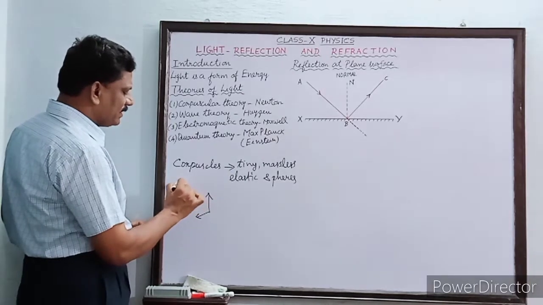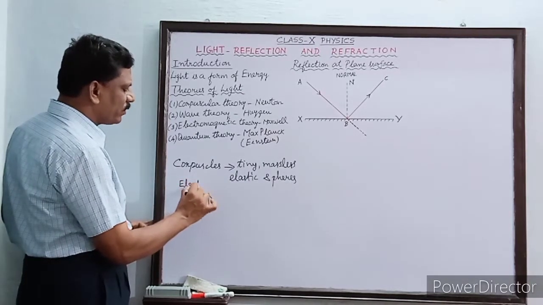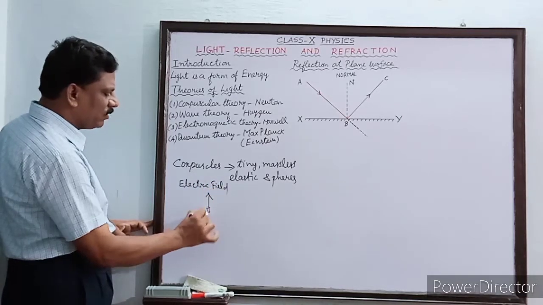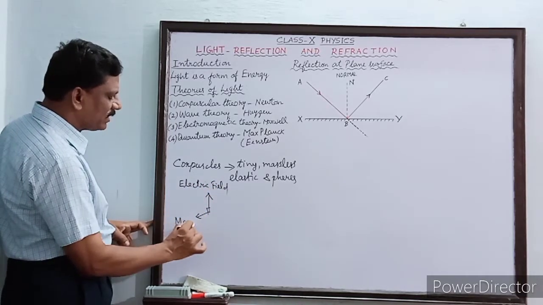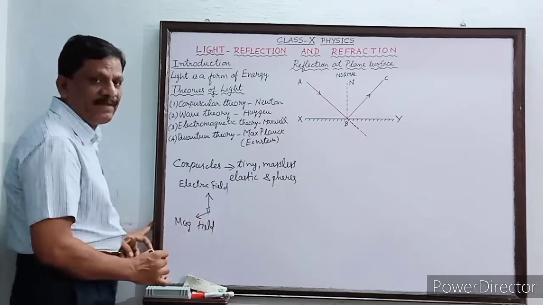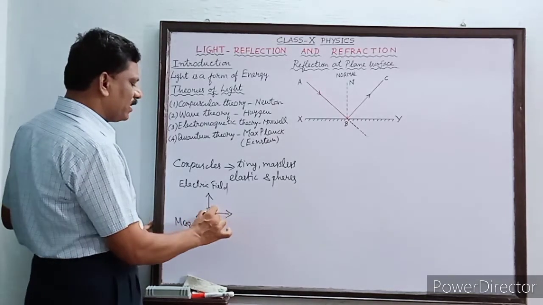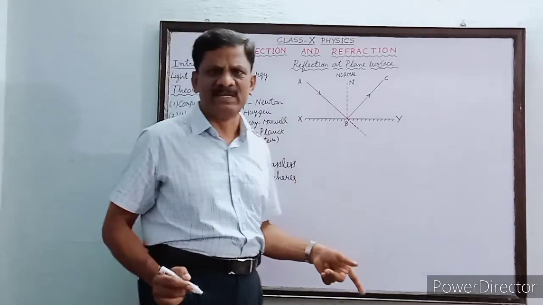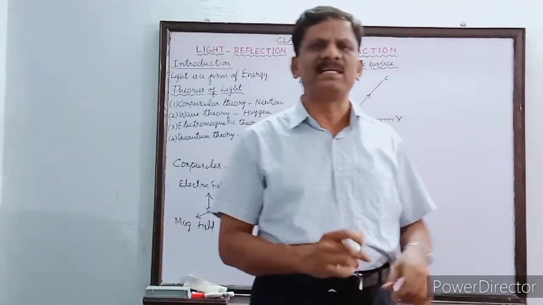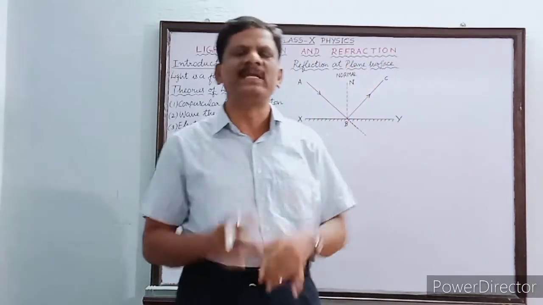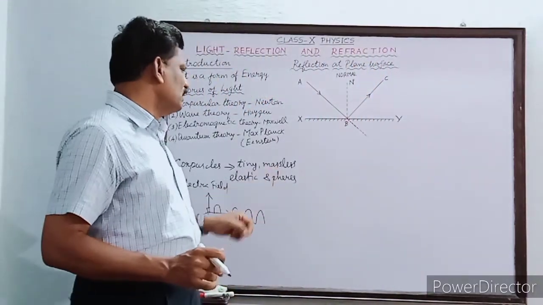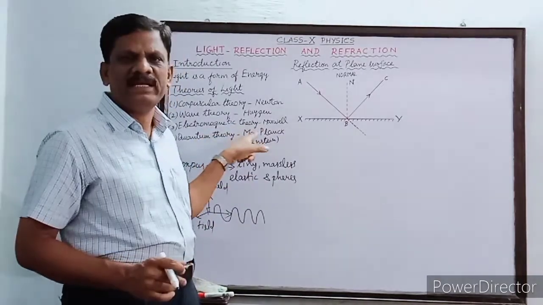Suppose this is the electric field vibration, and perpendicular to this are the magnetic field vibrations, such that perpendicular to both these electric and magnetic field vibrations, the light waves are traveling. Light waves travel perpendicular to both the electric and magnetic field vibrations. So this theory was named the electromagnetic theory.